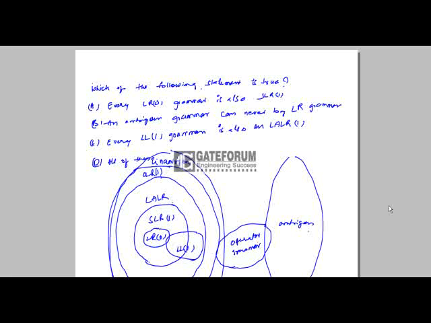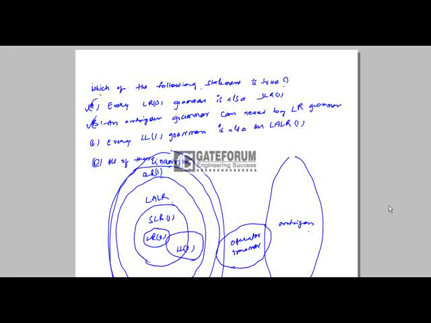If you see option A, every LR0 grammar is also SLR1. If you see the diagram, these are LR0 grammars, and these are SLR1 grammars. So we can say every LR0 grammar is also SLR1 grammar. Option B, an ambiguous grammar can never be LR. Even this is true. LR parsers cannot parse ambiguous grammars.